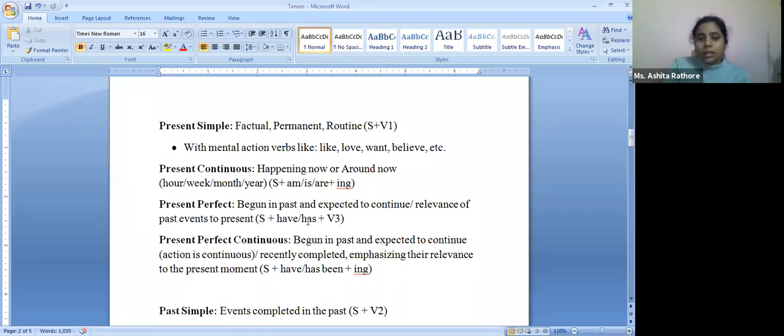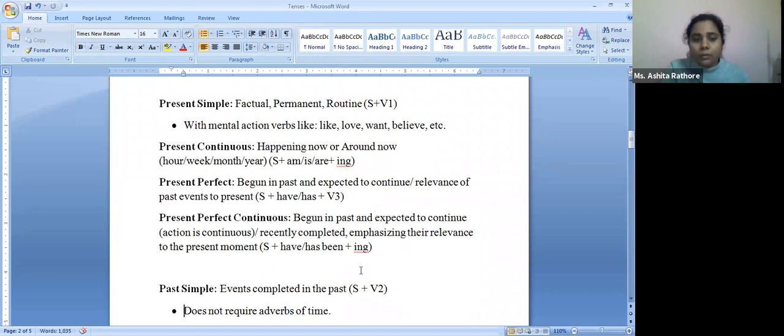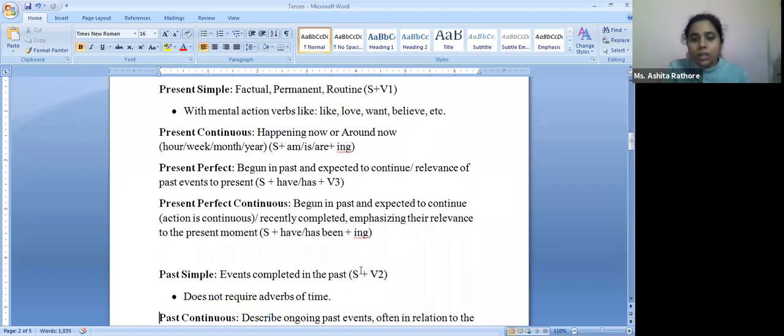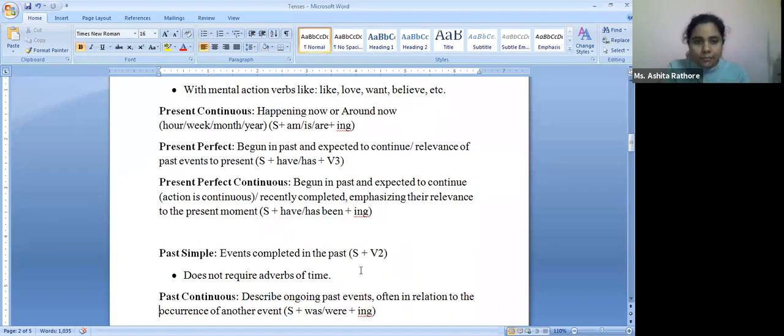Now, again, we have has, have, or been. We also use been here. Why? Because we have the continuous thing coming up. So we use has or have been plus the ing form, and we have the present continuous. This is just the lexical part we are revising, because now we'll quickly switch on to the exercise.